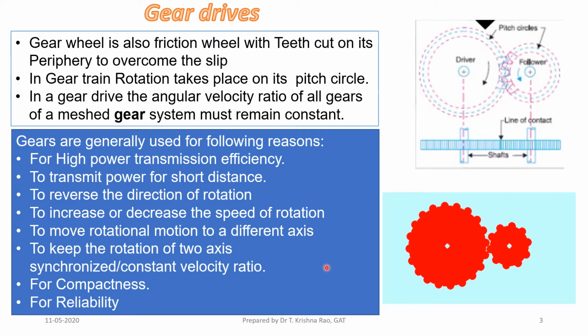They have high power transmission efficiency. They are more efficient than belt drives. They transmit power for short distances. They are very compact in size. They are reliable and they are mainly used for high power transmission, and the direction of rotation is reversed. Unlike belt drives and chain drives, where both of them rotate in the same direction, gears rotate in the opposite direction.